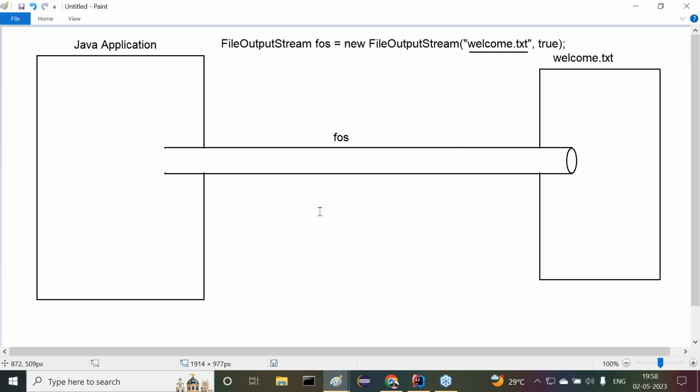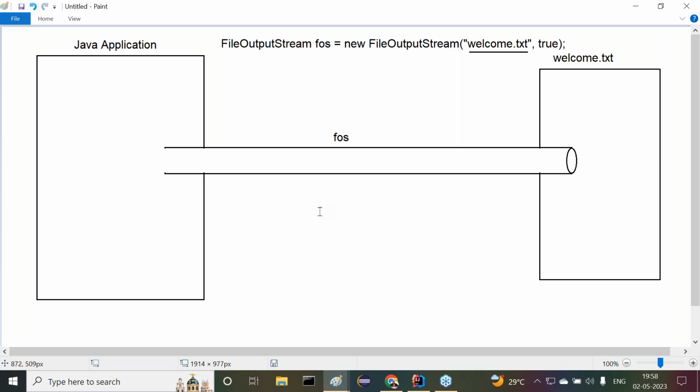Option number one: on every write operation, overwrite the existing data in the respective file. Overwrite means remove the existing data and provide the present data inside the file. That is option number one. This is exactly called the override operation or replace operation.